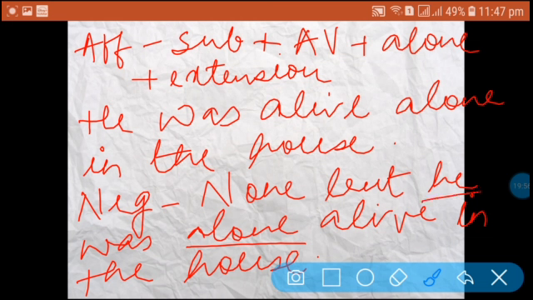So this was the person, he, and this is the auxiliary verb was, and after that alone is used. This way the structure is done.